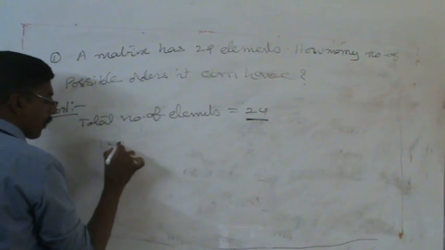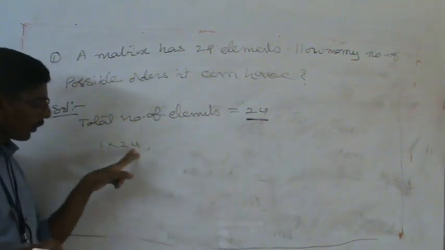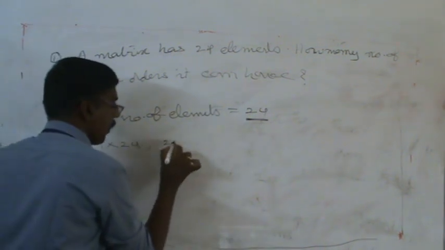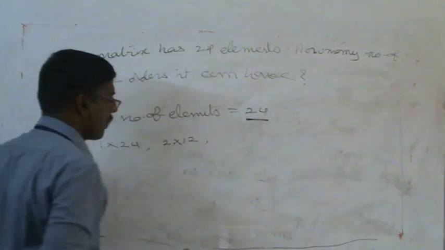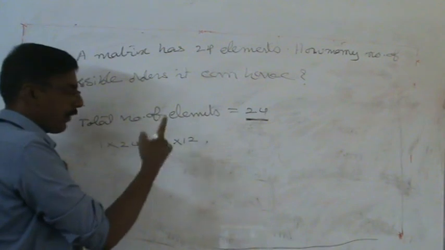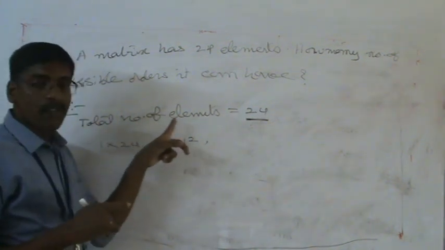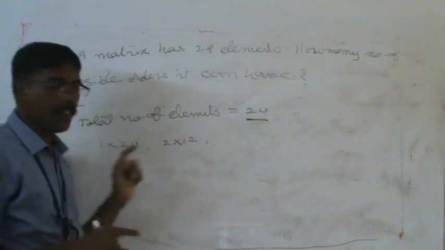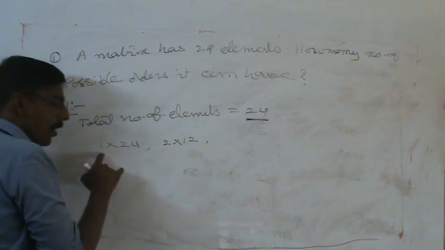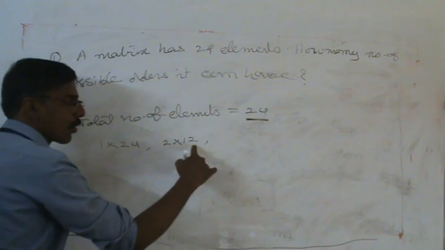For example, how do we write the product of factors of 24? 1 into 24. This is also one possibility. This means one row, 24 columns. Next, 2 into 12, that is 2 rows, 12 columns. These are the factors of 24, read as 1 by 24, that is 1 row, 24 columns, and 2 by 12, that is 2 rows, 12 columns.